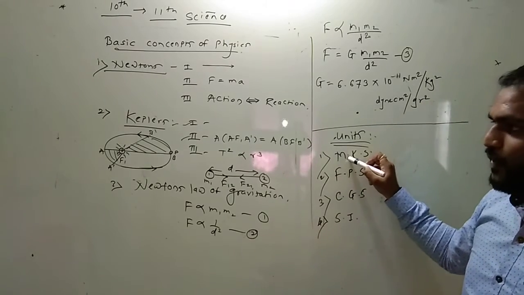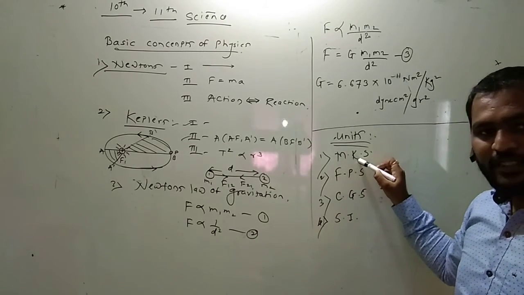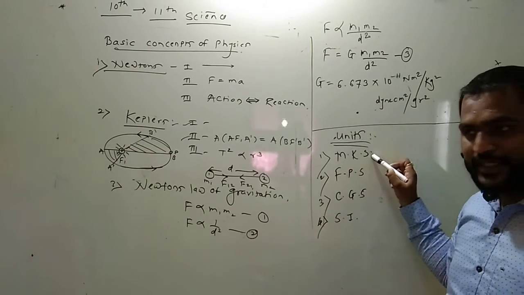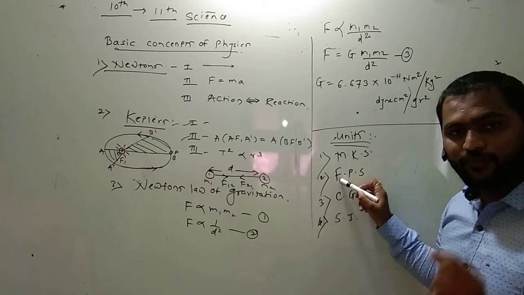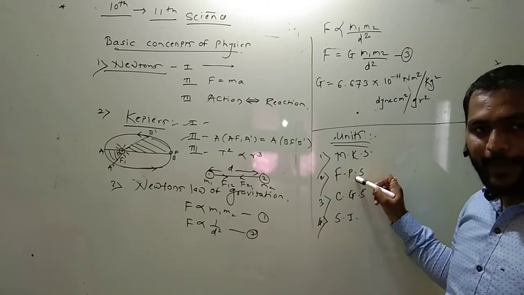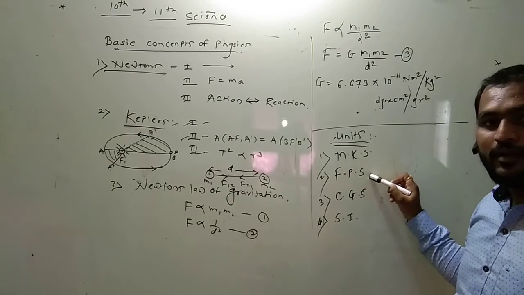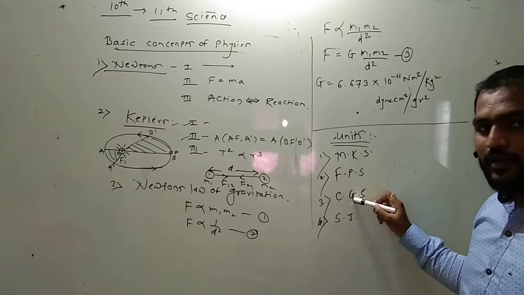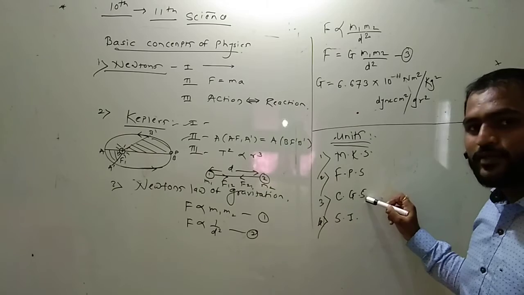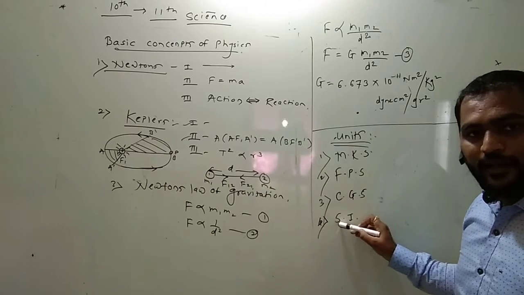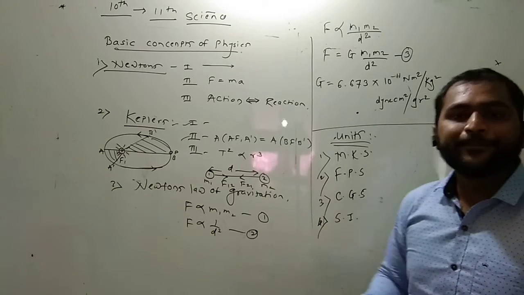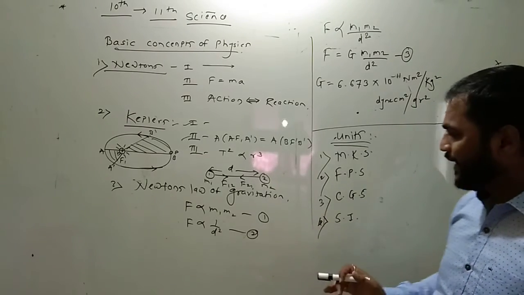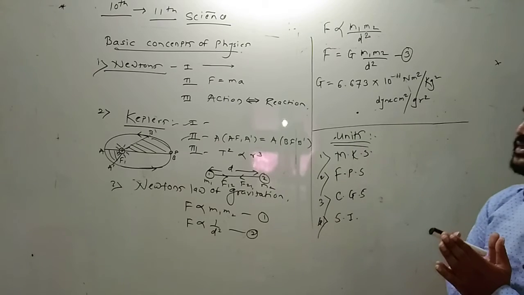M stands for meter, K for kilogram, S for second; F for foot, P for pound, S for second; C for centimeter, G for gram, S for second. SI means System International D units.